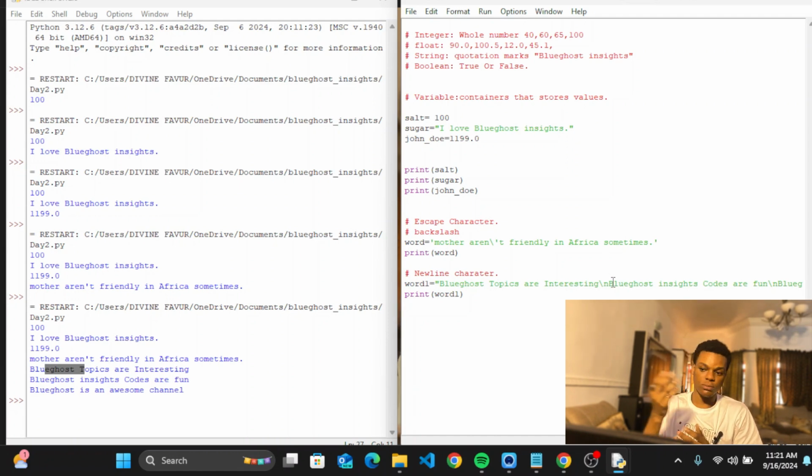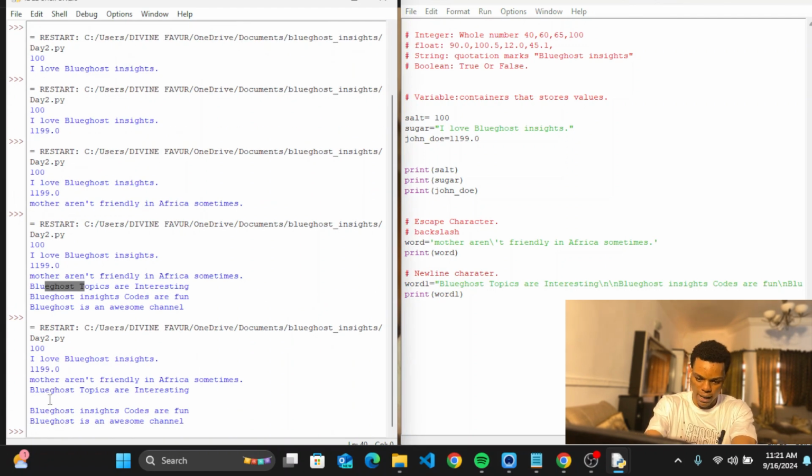Okay, so there's still more this particular thing can do. Let's say I want this particular thing to have 2 more lines below. I can just come here and put another backslash n, and if I Control S and come to my F5, can you see that there are 2 lines before it? Okay, it's as simple as that. It's fun. Coding is fun when you are on the Blue Ghost channel.